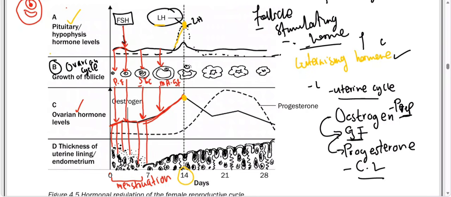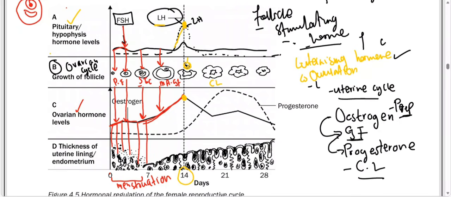We have the Graafian follicle like this, and now we are experiencing ovulation during day 14. Ovulation is the release of an ovum, or rather the egg, from the ovary during day 14. This egg comes from the Graafian follicle. But since the egg left the Graafian follicle, the Graafian follicle has now been converted into the corpus luteum. So during day 14, ovulation occurs.